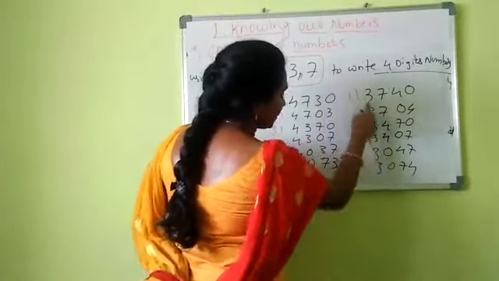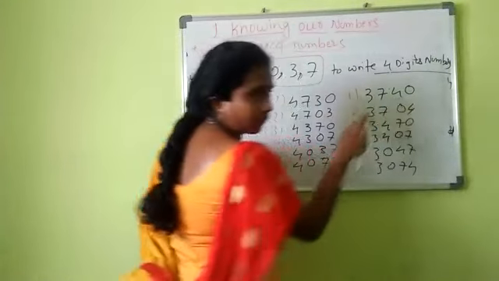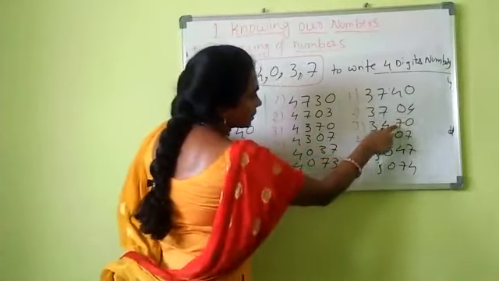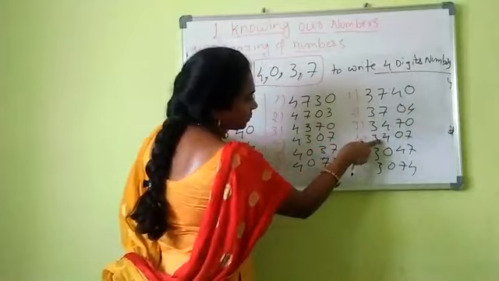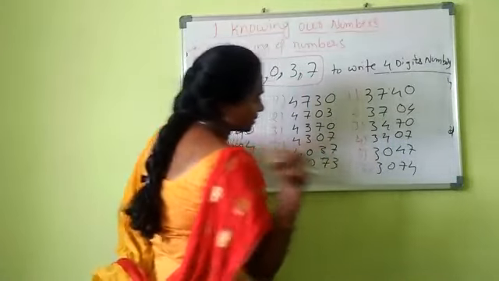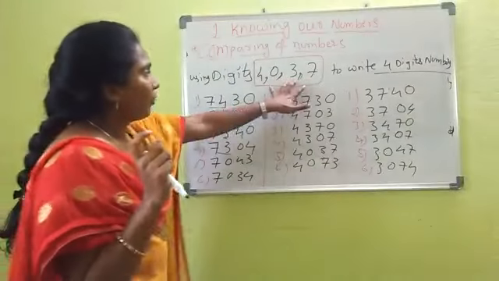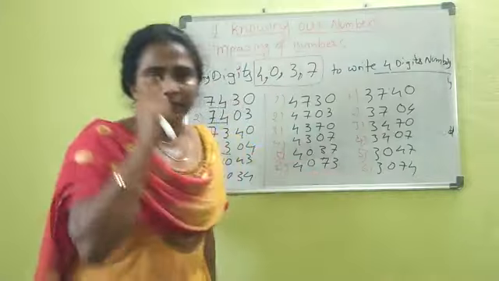Similarly, next, which is the greater? 3. I fixed 3 in the thousands position. Next 7 is fixed: 0440. Observe, every time the positions are fixed, right? How many did we get here? With 3 in the thousands position, 6. So using 4 digits, in the 4 digit numbers we got 18, right?